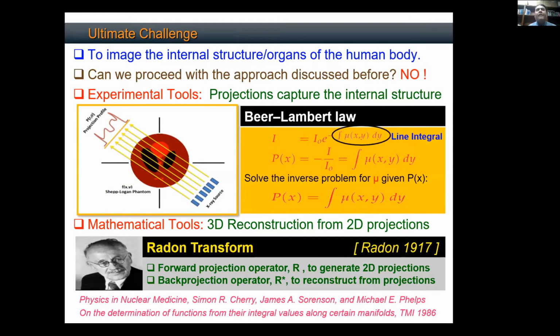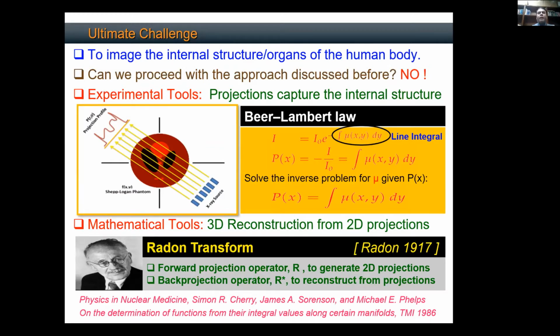So now what we have is the following. There's a mapping that takes me from the three-dimensional object to its two-dimensional projections, which I call the forward mapping. And then there is a backward mapping, or the inverse mapping, that takes me from the two-dimensional projection data to the three-dimensional object. The forward transform is called the Radon transform. Don't worry about it, I'm just telling you. And the backward transform that helps me estimate this mu xy from the projection data is called the backward transform. If these two transforms do not exist, I cannot solve my inverse problem.